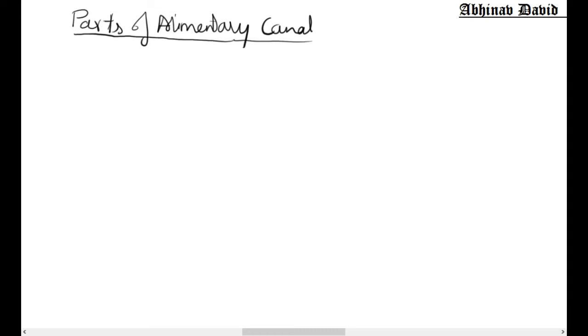We'll continue with our topic that we were dealing with, that is parts of the alimentary canal. In this series we have already studied the first three parts. The first part is the mouth, the second part is the esophagus, and the third part is the stomach. So we have already studied these three parts.